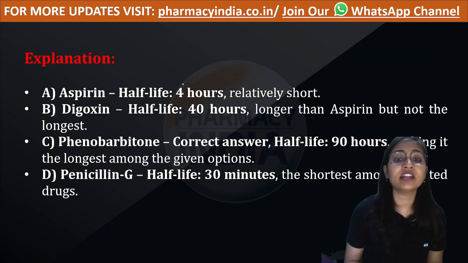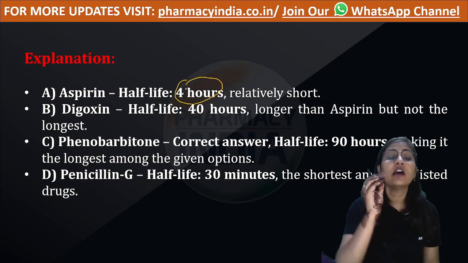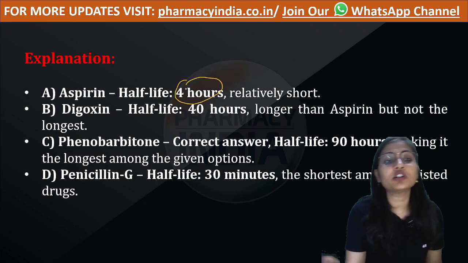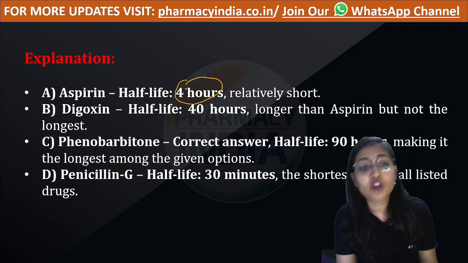Aspirin has a half-life of 4 hours. That means within 4 hours, 50% of the aspirin gets excreted out. That is a shorter half-life.